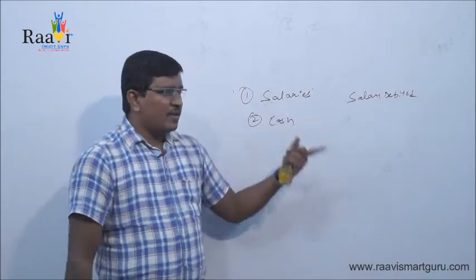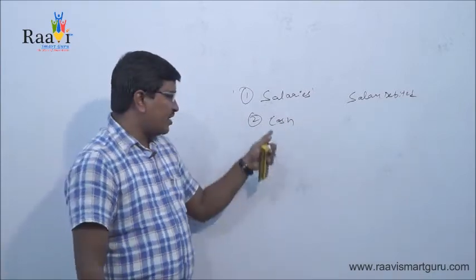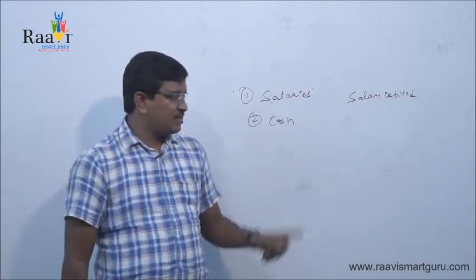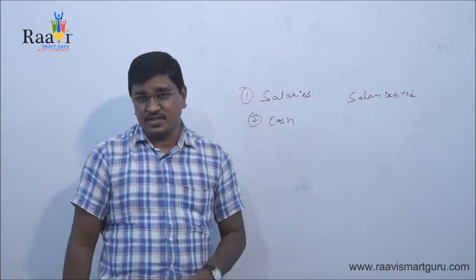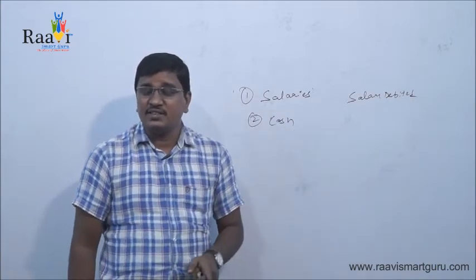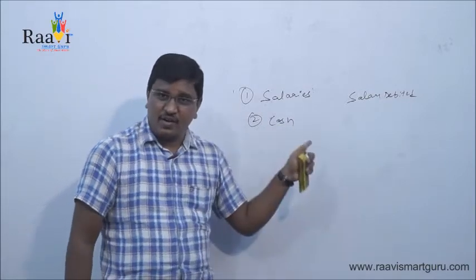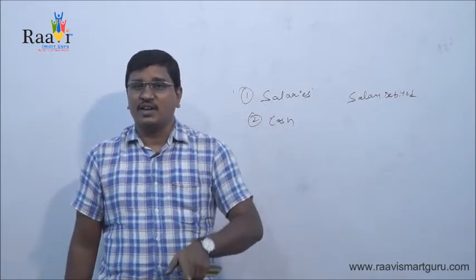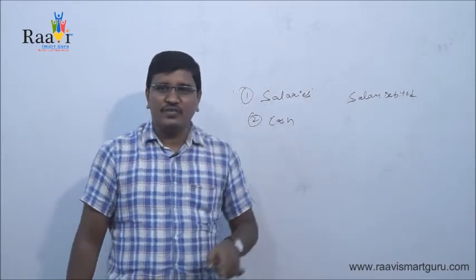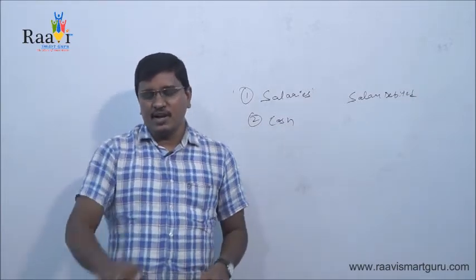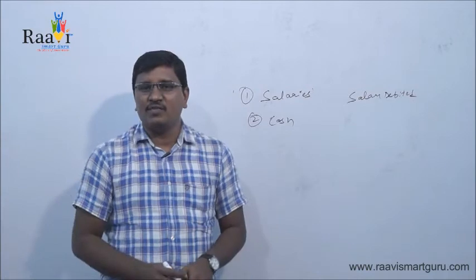And if salary account is debited, what is the other account in this? Cash. Cash is an asset, and all assets should be considered as a real account. Again, if you apply the rule of real account, what is the rule? Debit what comes in, credit what goes out.